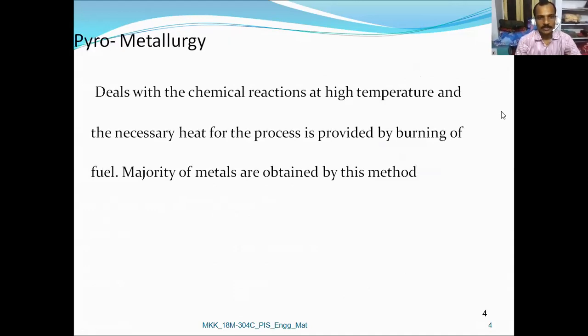Pyrometallurgy forms chemical reactions at high temperature by burning of fuel and heating the metal. That is, pyrometallurgy is a chemical reaction based extraction process. Iron, copper, lead, zinc, and tin are examples of the pyrometallurgy process.